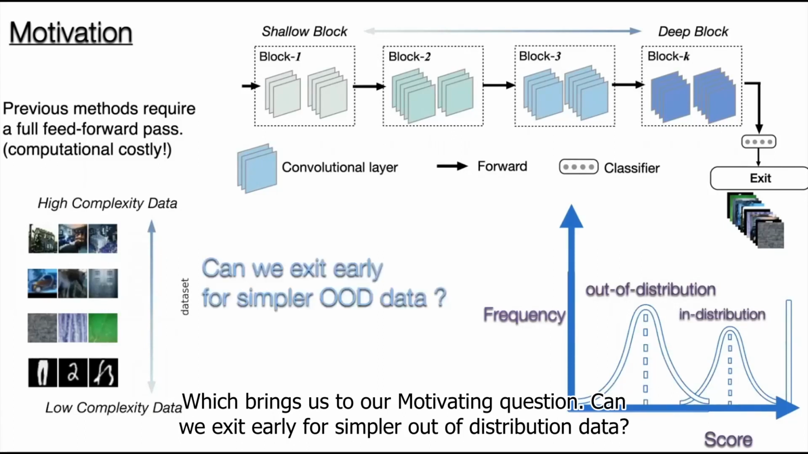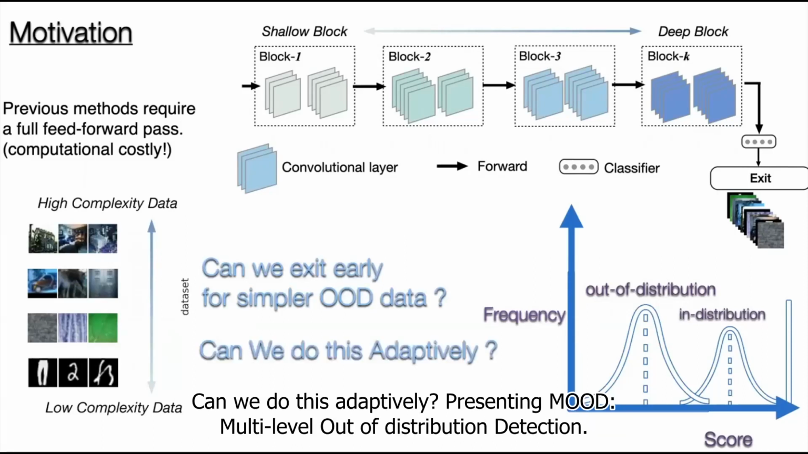Can we exit early for simpler out-of-distribution data? Can we do this adaptively in some way? Presenting MOOD, multi-level out-of-distribution detection.